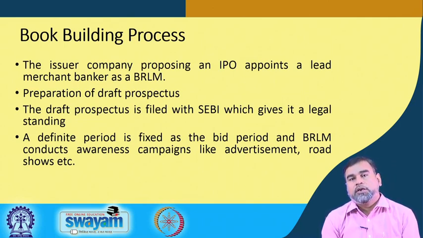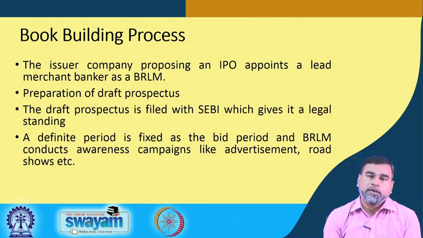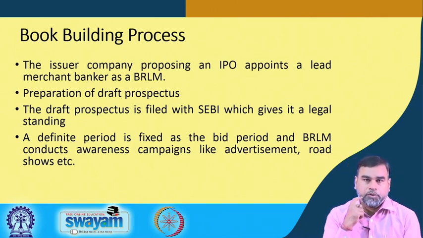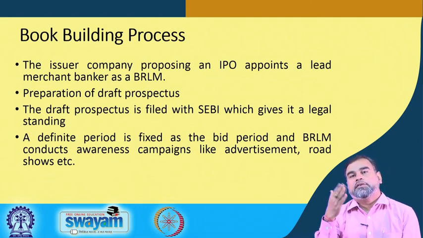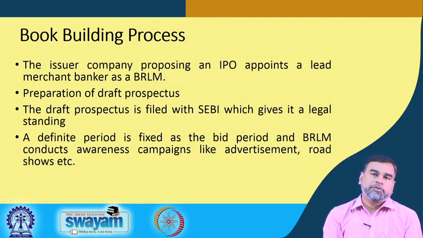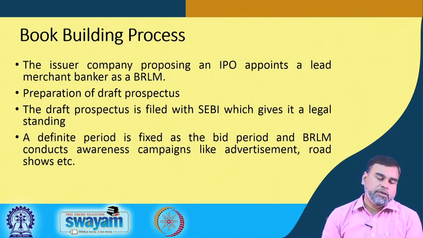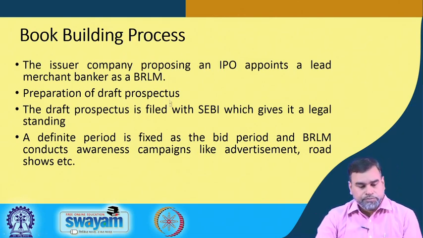The book runner lead manager, who also acts as the underwriter, has the responsibility to create awareness about this IPO and to create the demand. Basically, the major responsibility is to tell the public that this is the IPO which is issued, this is the price band, and this is the company which is issuing it. This is the age of the company, the nature of the business, all the details, with a proper advertisement and road show.